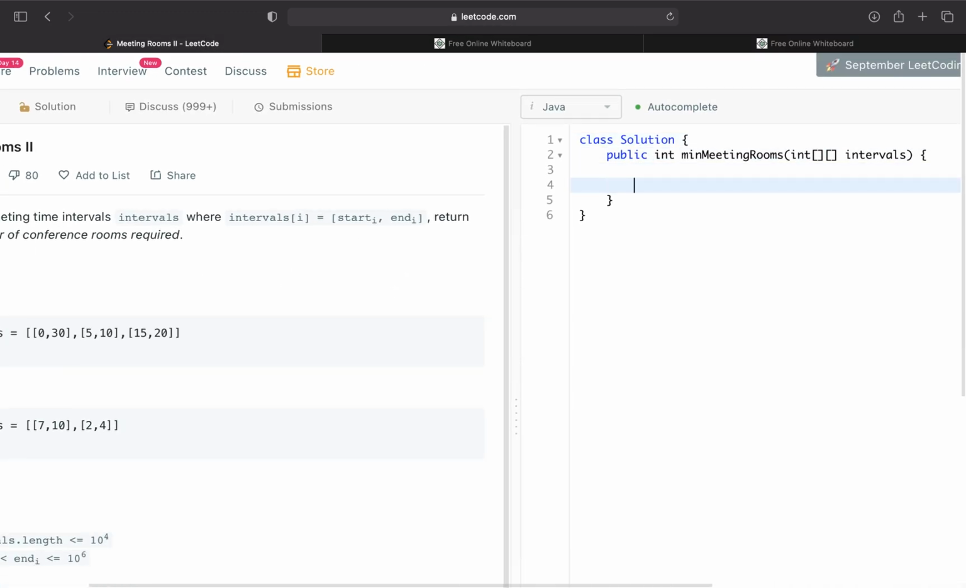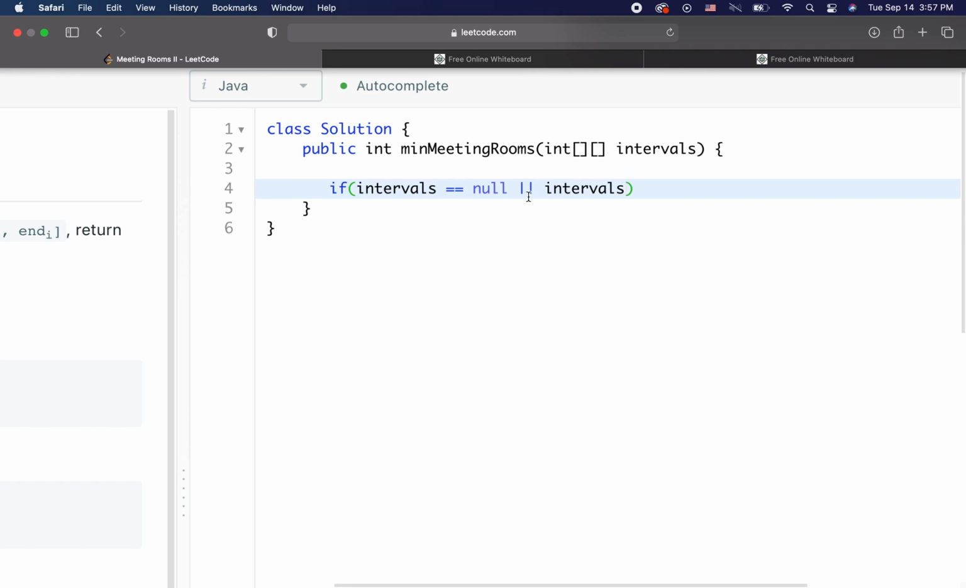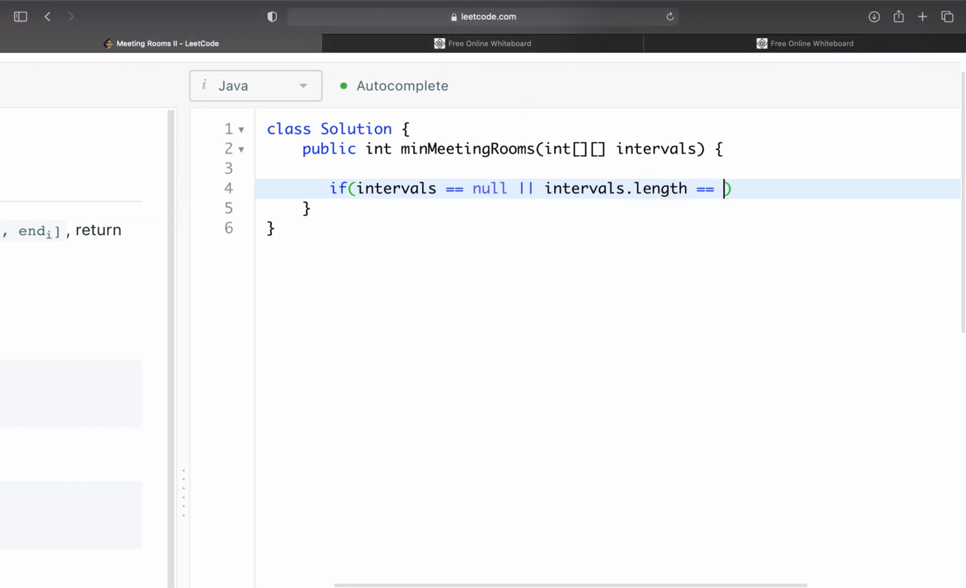The first thing we're going to check is, if there are literally no meetings scheduled for today, then we'll need 0 meeting rooms, so we'll just return 0. So if intervals equals null or intervals.length equals 0, then just return 0. There are no meetings scheduled. So easy. Now we're going to get into the bulk of our code.